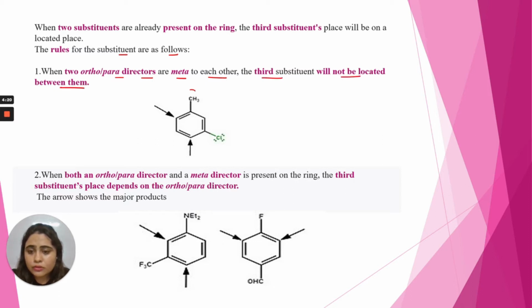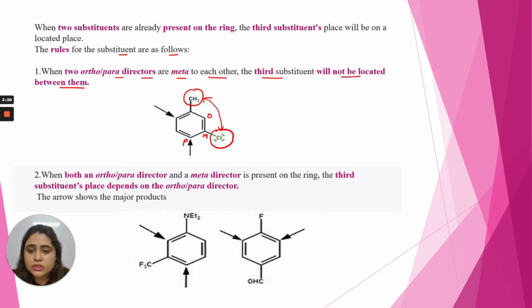This is an ortho-para directing methyl group. This is also an ortho and para directing chlorine group. Okay, they are meta to each other. This is the ortho position, this is the meta position, this is the para position. We can learn this with the trick word Om Prakash. So these two groups are meta to each other.